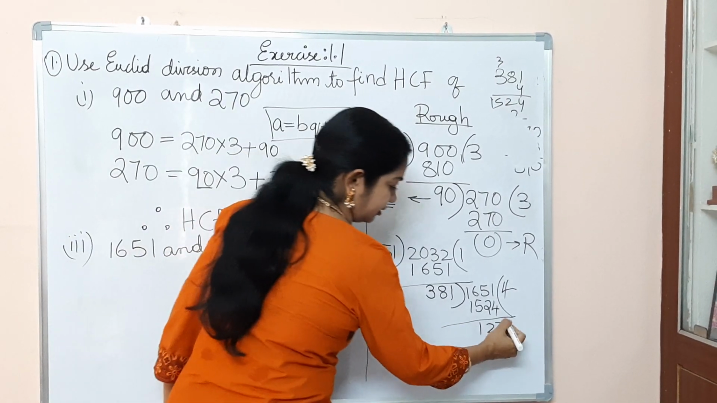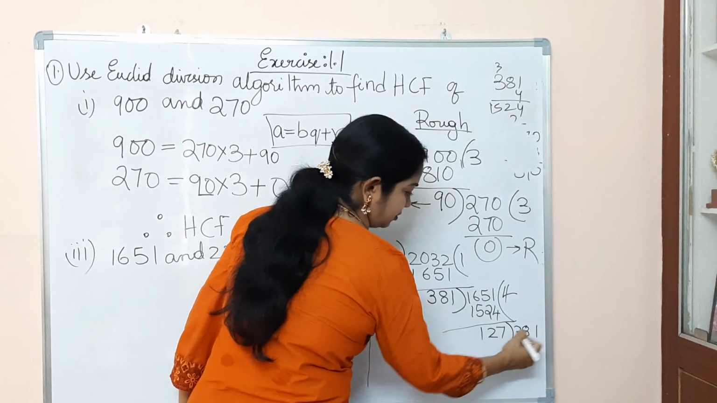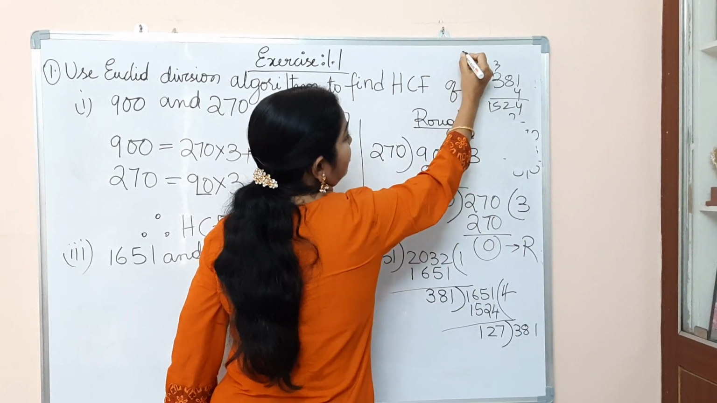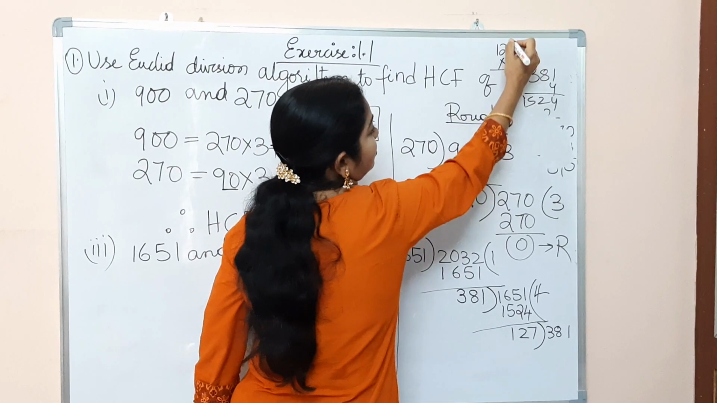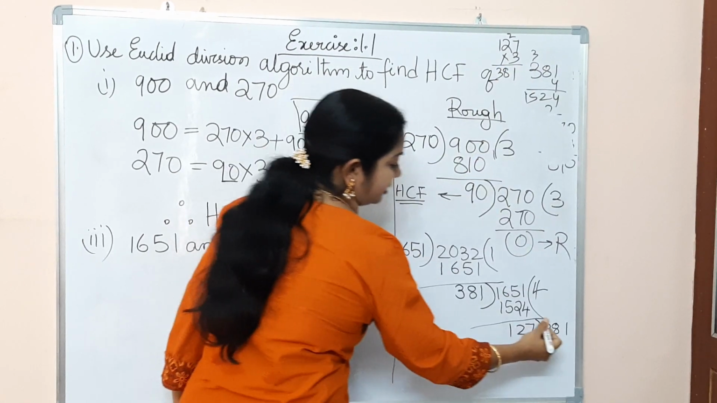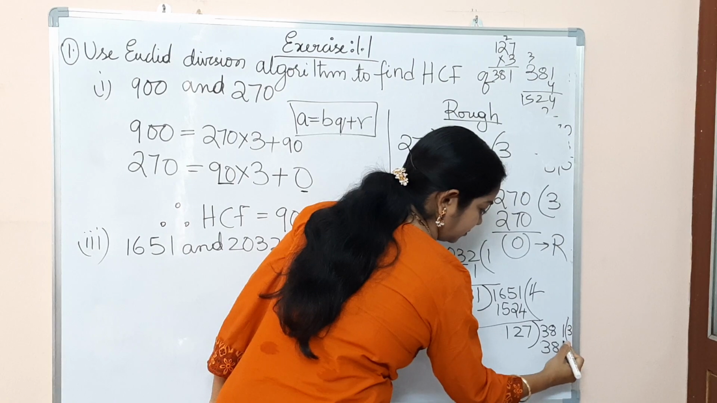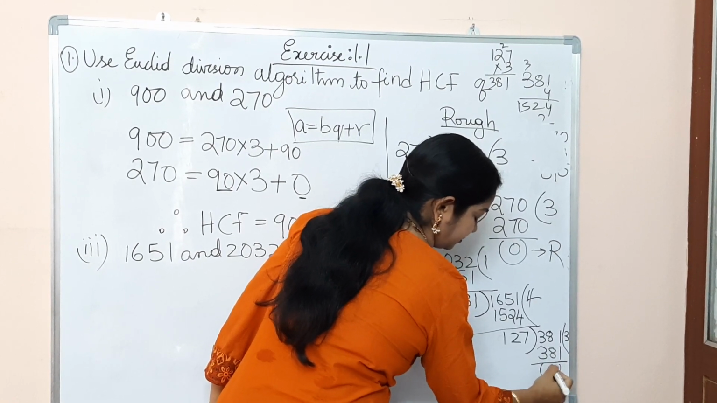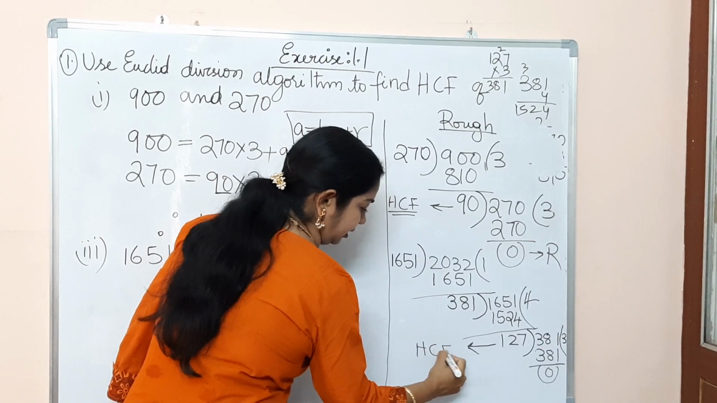Again we have to take long division. 381. So how many times does it go? We'll see here. 127 thrice. Let's take thrice. 381. Exactly it is going 3 times. 381. So the division stops here. So this is our HCF.